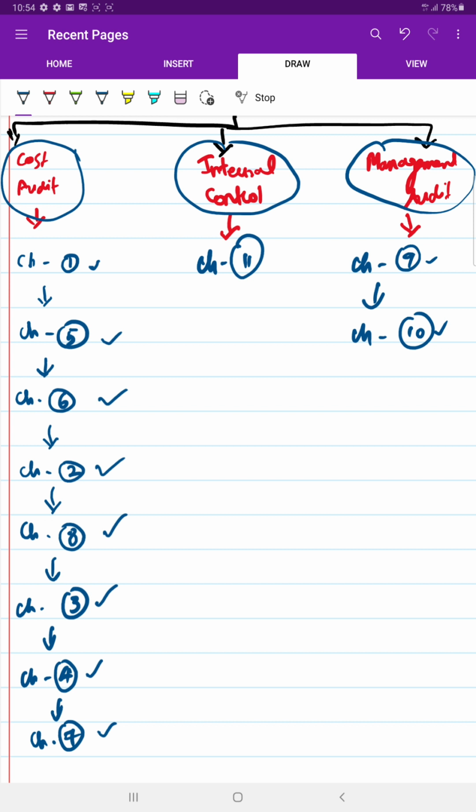Next session I will discuss in depth each chapter: what is the name of the chapter, what it involves, and what marks are involved. All of that I will discuss in the second session. I will also discuss that it is not a pure theory subject; it involves both theory and practical problems. Which chapters are pure theory, which are theory and practical, and which are only practical, I will cover in the next session. Please stay updated.